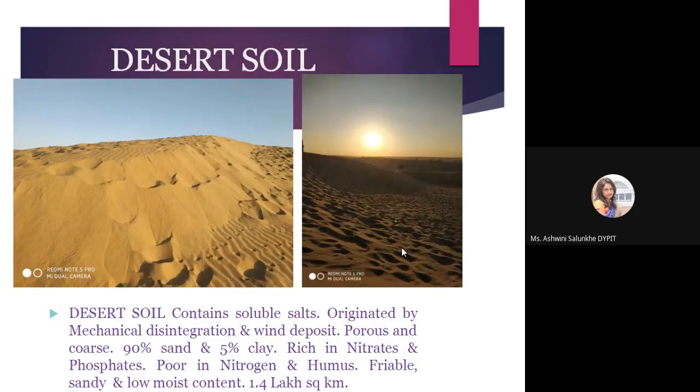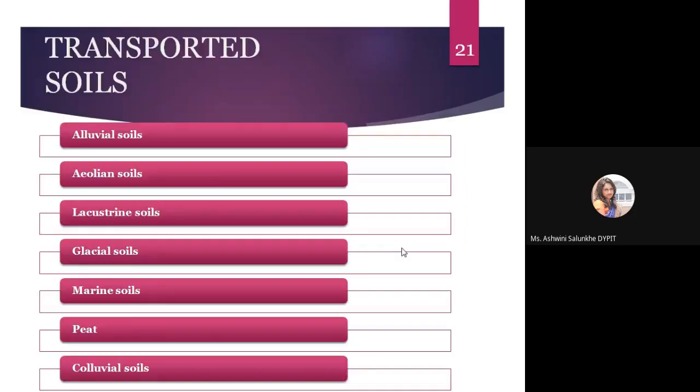Next is desert soil. A large part of Rajasthan and adjoining states is covered with sand dunes, and in this area arid conditions exist with practically very little rainfall. These sands mostly travel with the wind. Dune sand is uniform in gradation, meaning the size range of the fine sand is uniform. The easily observed properties are that it is non-plastic and highly pervious. So these are all transported soils.